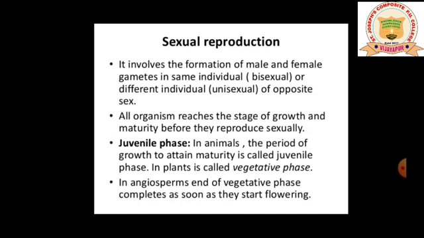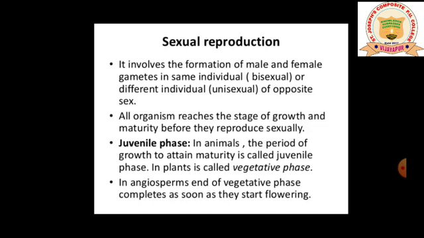The same juvenile phase in plants is referred to as vegetative phase, the phase of growth. The growth phase till you attain maturity, we call it juvenile phase. In case of plants, the juvenile phase is termed vegetative phase.